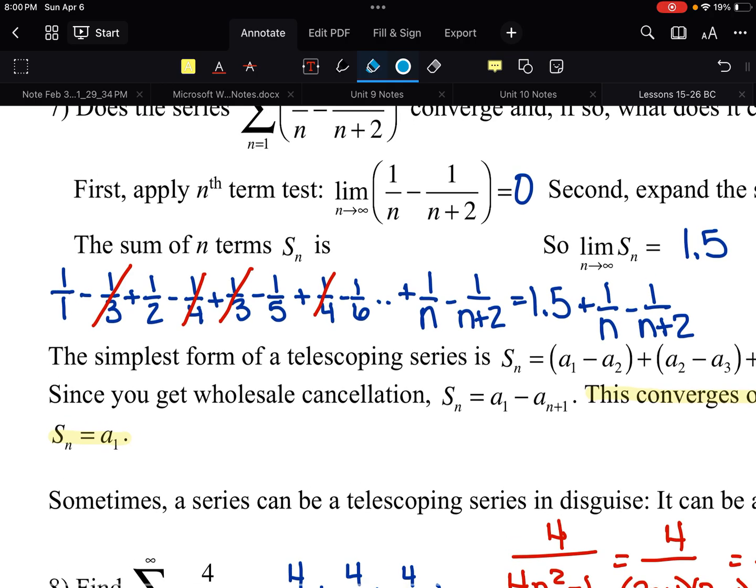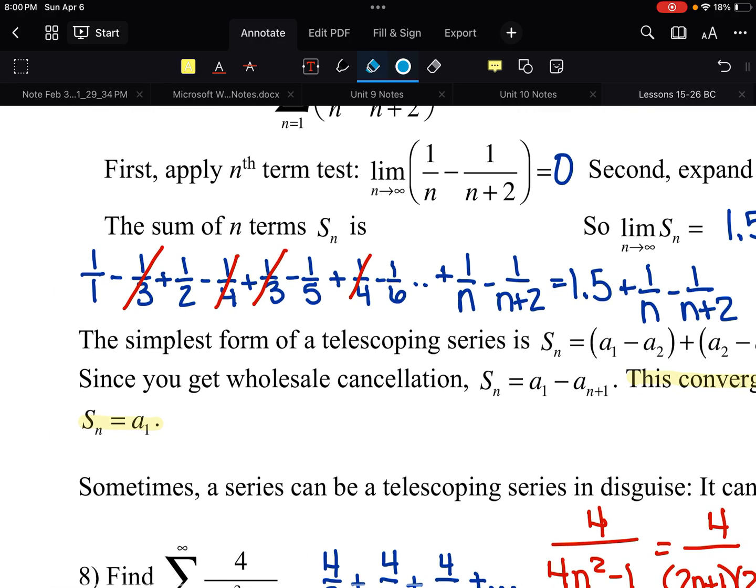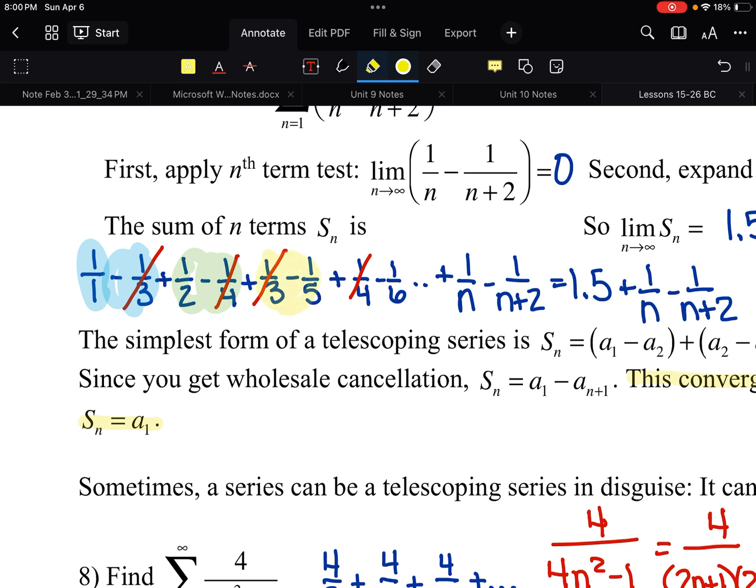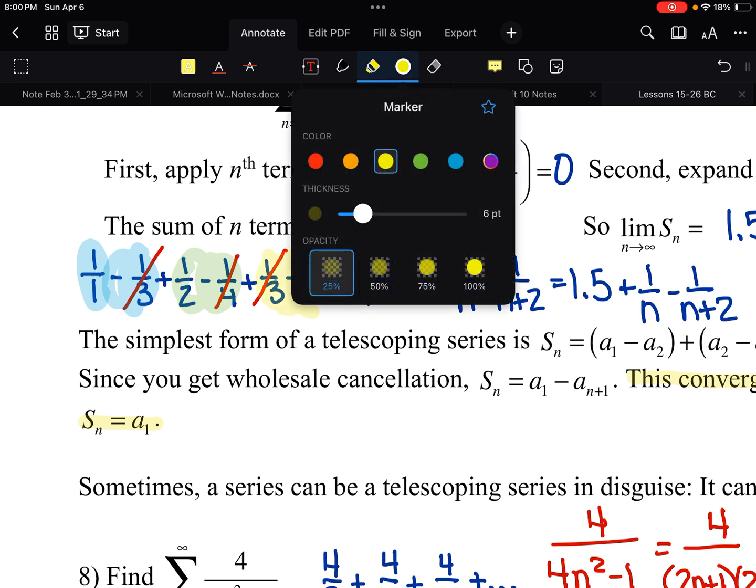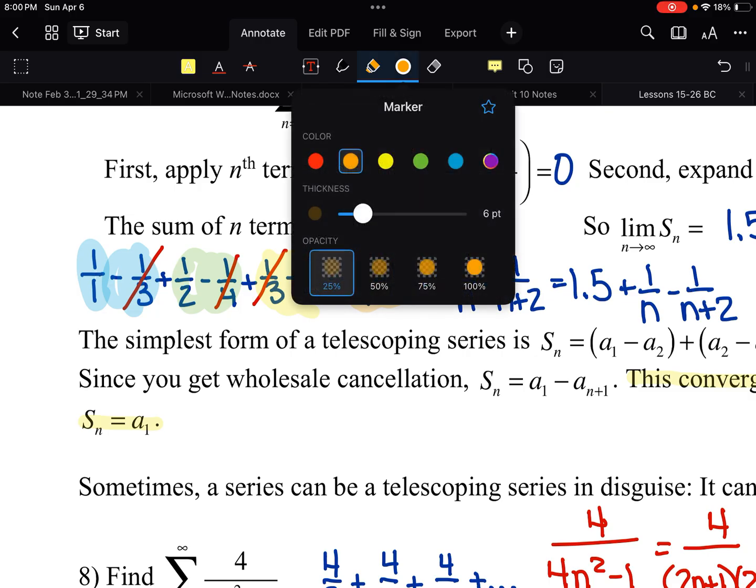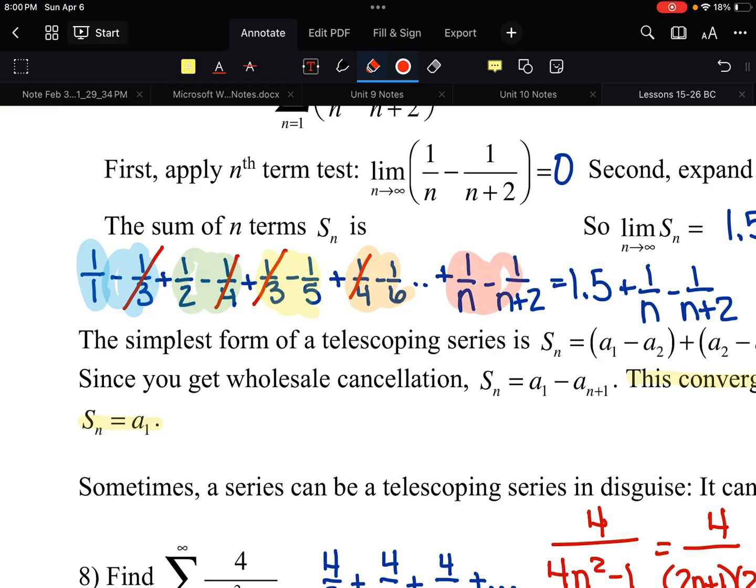And here's what happens. You're going to get the function, and you're going to start plugging in numbers. So when I plug in 1, I get 1 minus a third. When I plug in 2, I get a half minus a fourth. When I plug in 3, I get a third minus a fifth. When I plug in 4, I get a fourth minus 1/6. And if I keep going on and on, I'm going to get 1 over n minus 1 over n plus 2. So this is why it's called telescoping.